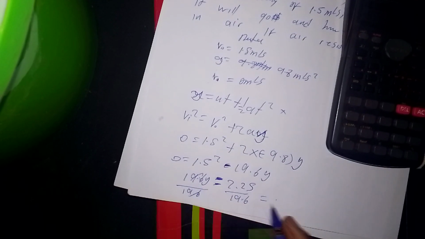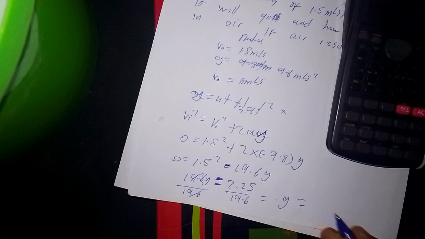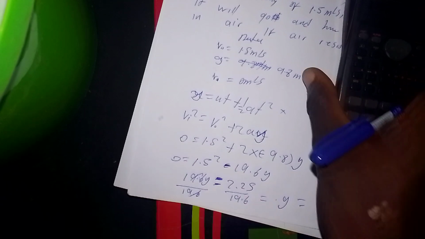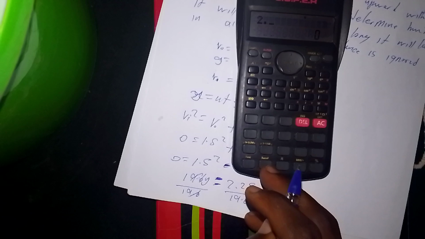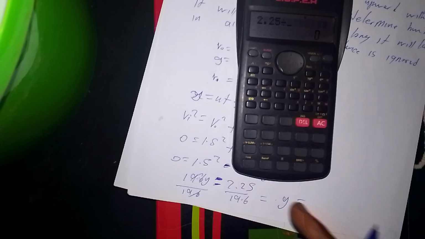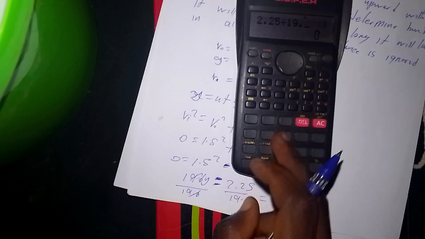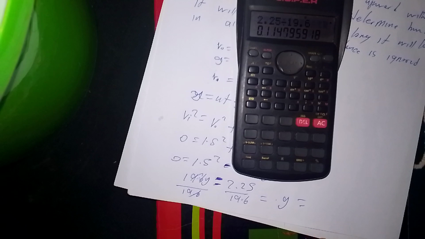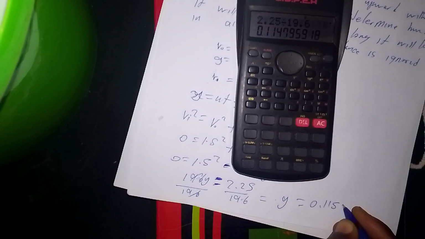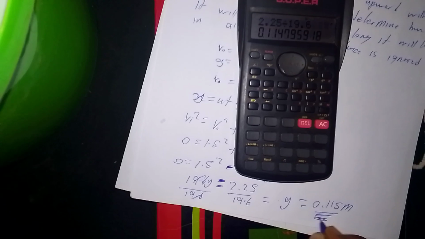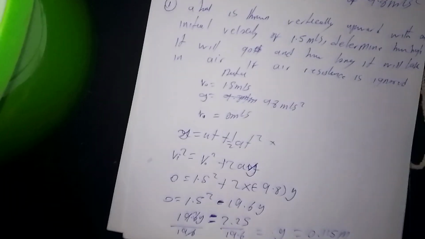This and this will cancel. Then y will be equal to 2.25 divided by 19.6. It's giving me 0.115 meters. Yes, this is what it's giving me.